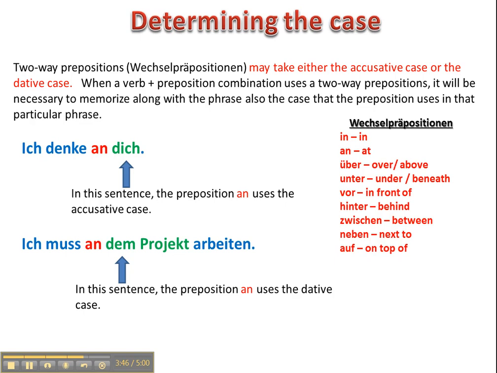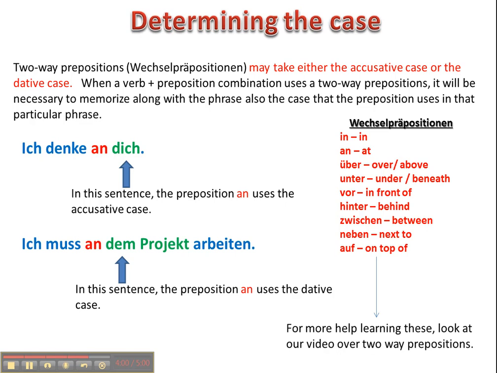So remember, we've learned about the Wechselpräpositionen, or the two-way prepositions, in a previous video. There are 9 of them: in, an, über, unter, vor, hinter, zwischen, neben, und auf. And if you want to learn them, go back and review the video that we've already done over that.